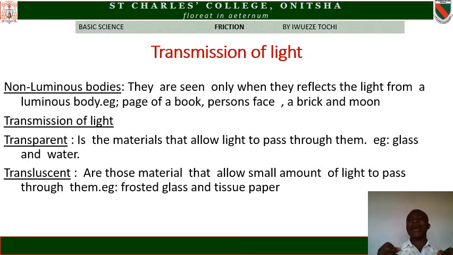There are some glasses that are very thick, that when you are looking at them, you will not see the other side easily or clearly. Such glasses are called frosted glass. They do not allow the full quantity of light to pass through them. Another one is tissue paper. You can experiment with tissue paper by bringing a tissue paper and a torchlight. Place the tissue paper on the face of the torchlight, and you will see that the quantity of light that comes out is smaller than the original ray of light that comes out from the torch.